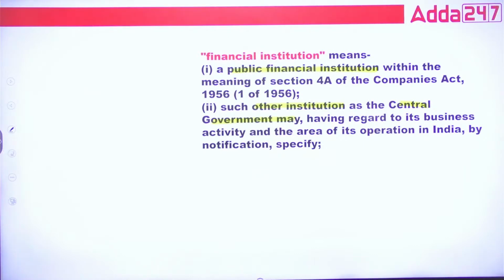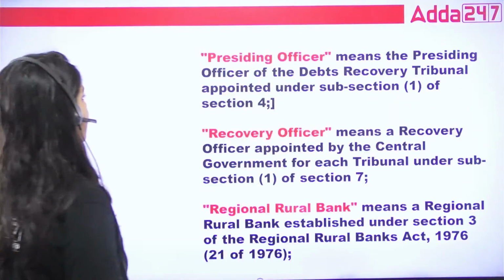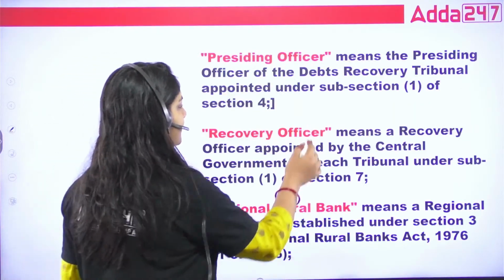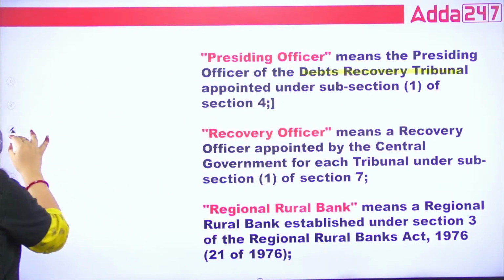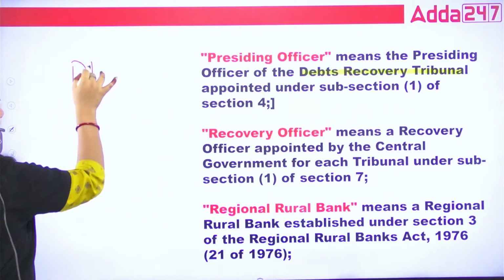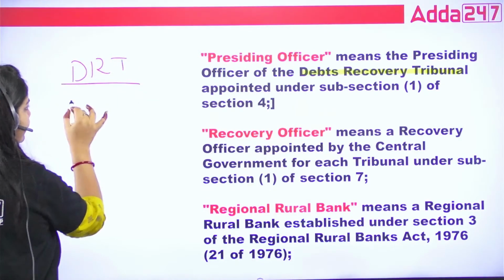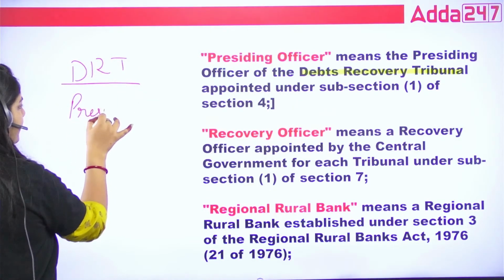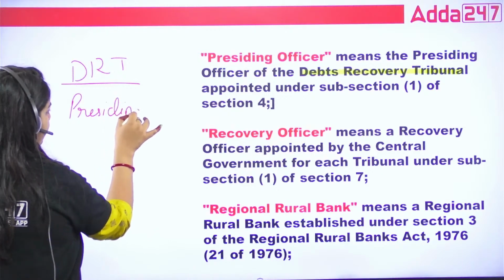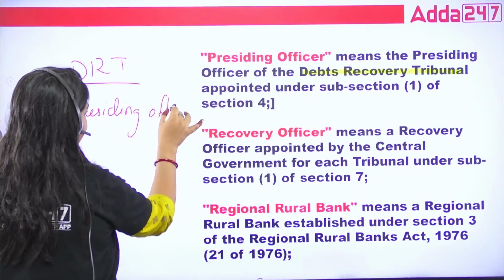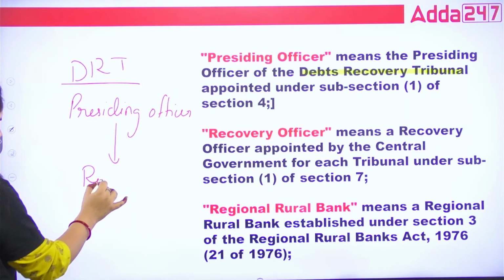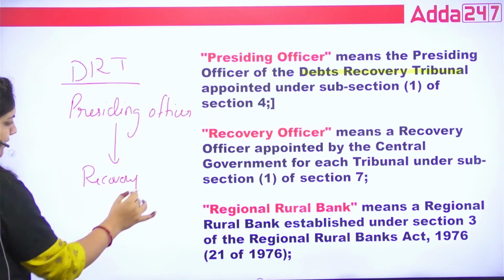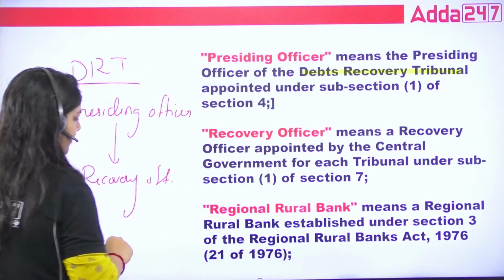That is important. Done? This is called financial institution. What is presiding officer? The head officer of this DRT. This is DRT. The DRT head is the presiding officer, right? And the helper of the presiding officer is the recovery officer. Okay, this is important.